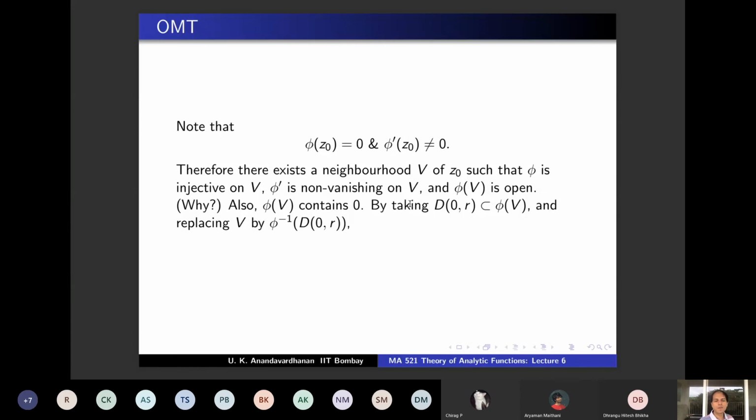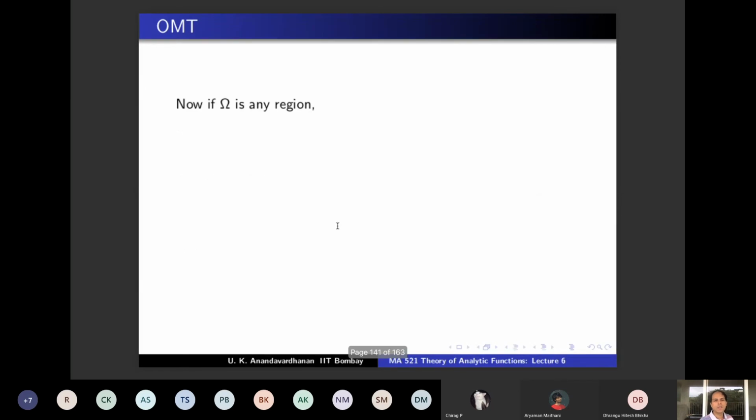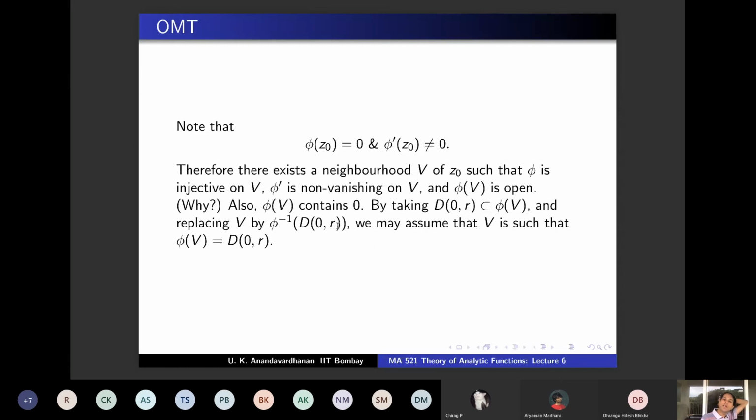So phi of V will be exactly this, and z naught is there in this set because phi of z naught is 0, and because phi prime of z naught is non-zero, phi has all the properties on that set as well. So we may assume that V is such that phi of V is D(0,R). So this is what we claimed.